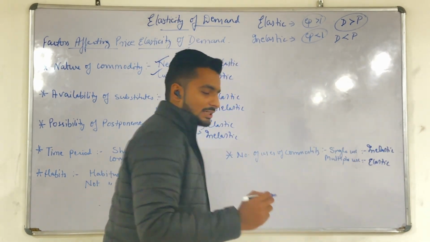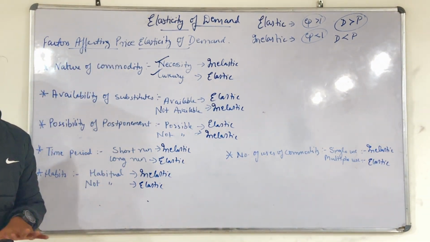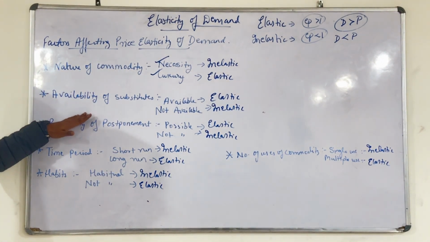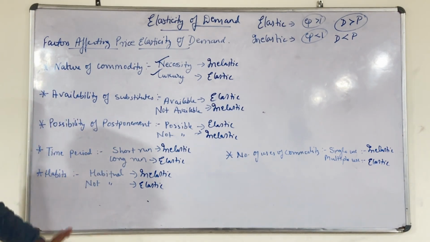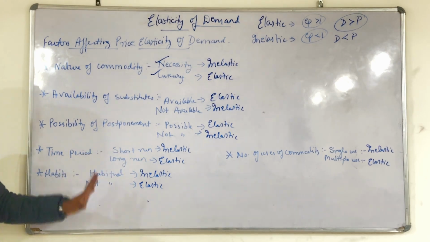So these are the various factors that affect price elasticity of demand: nature of the commodity, substitutes, possibility of postponement, time period, habits, and number of uses. You can learn any 4 to 5 points.